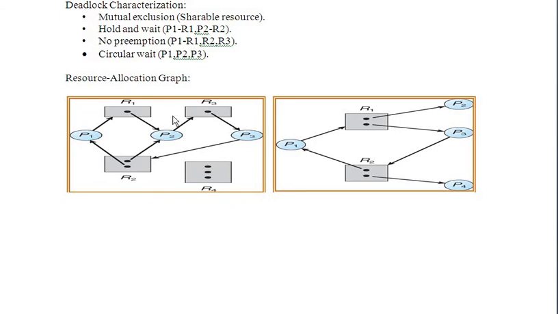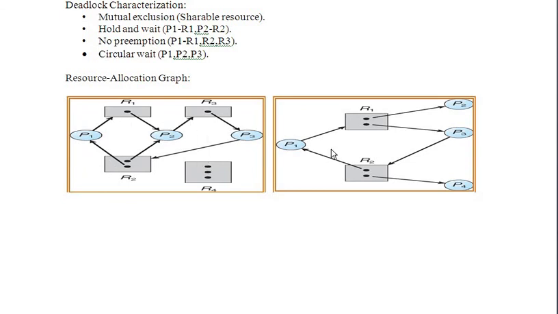So definitely here there will be a deadlock, because everyone is waiting for something: P1 is waiting for something, P2 is waiting for something, P3 is waiting for something. There is no question of this cycle completing, so there will be a deadlock.